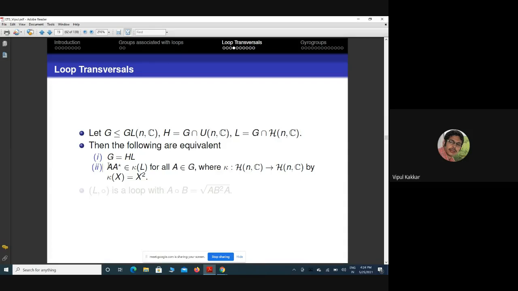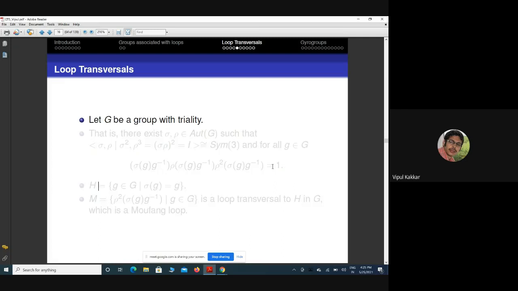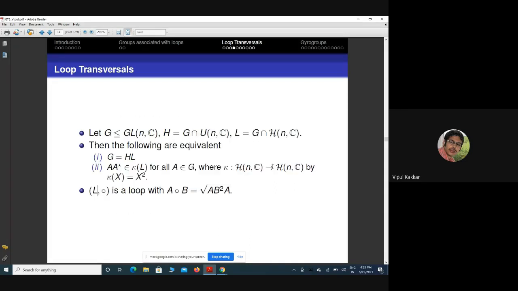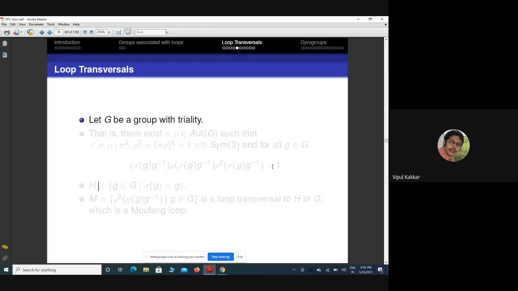the operation on L which is induced by the group, so this is the group loop, the operation which is induced on L. So L is a loop, and the binary operation on L is defined like that. A∘B is the square root of ABA. Okay. So now let us consider the next example as a loop transversal.